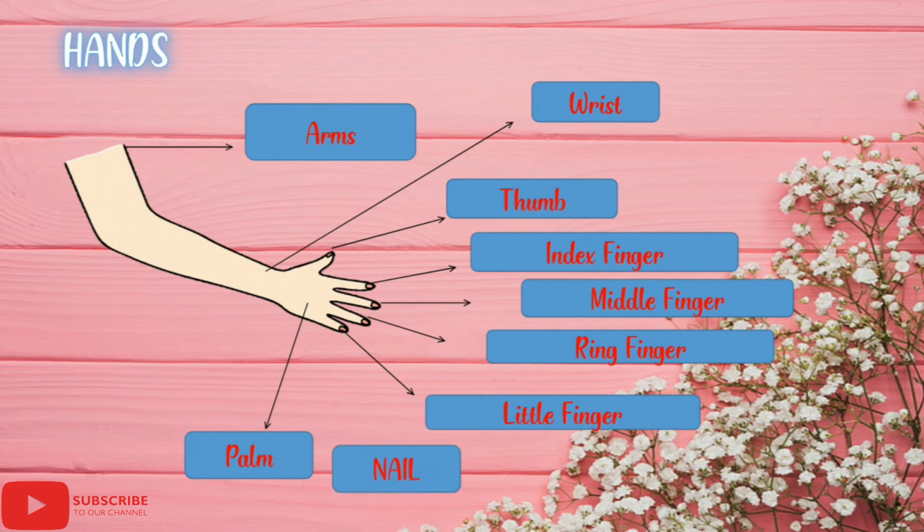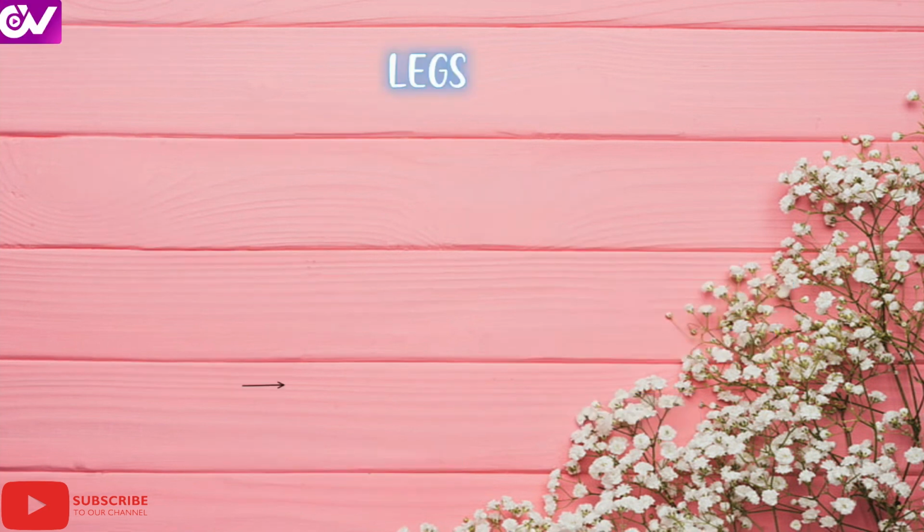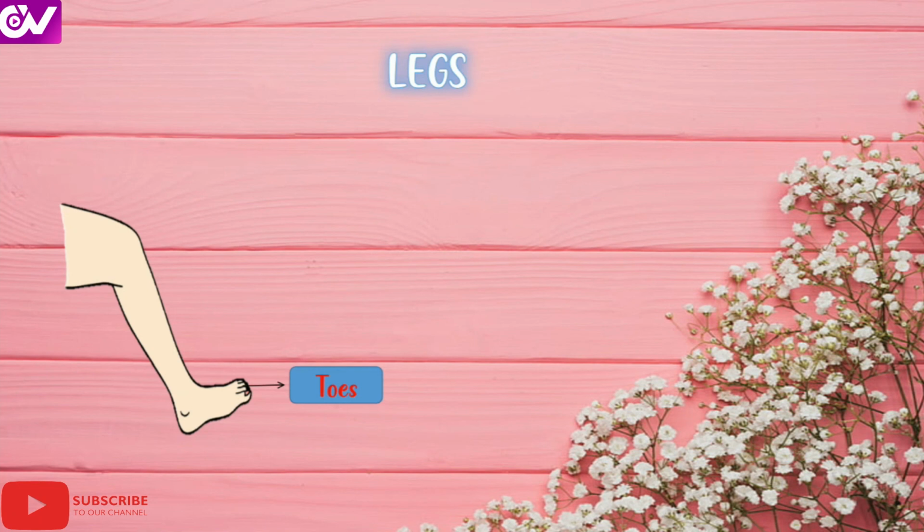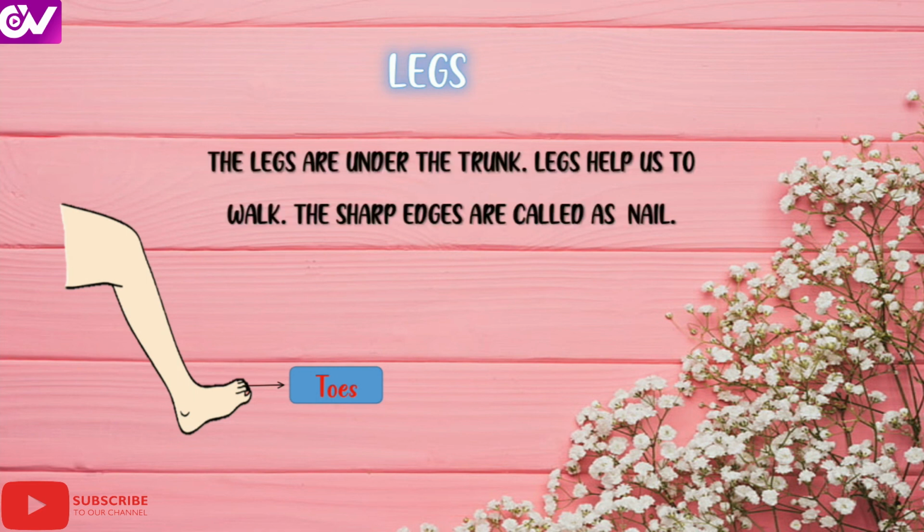Next, nails. Nails are very sharp edges. They are present at the sharp edges of each and every finger. Legs. We have 2 legs. The fingers on those legs are known as toes. Yes, the legs are present under the trunk. The legs are present below the trunk part.